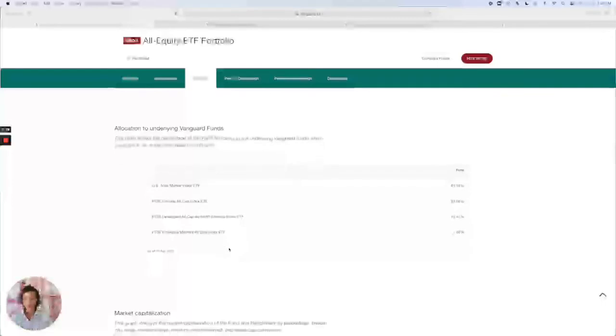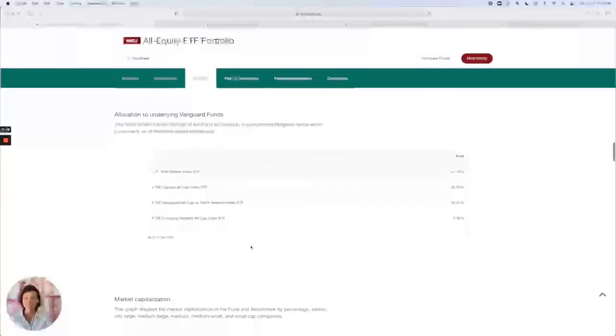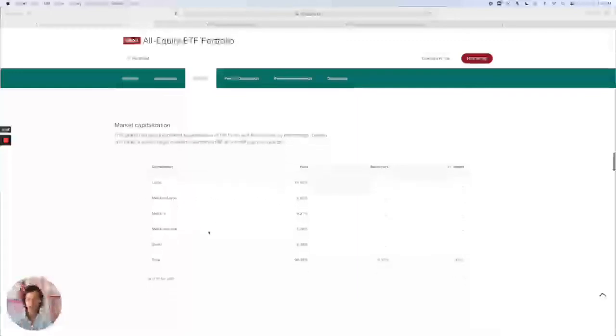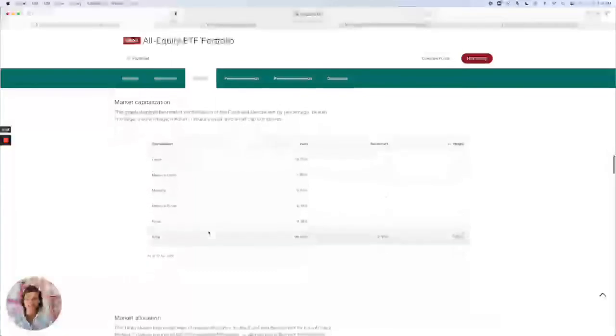That is absolutely an option, and then you would have more control over the actual allocation that you want in your fund. Say you wanted slightly more emerging markets, you could just change this allocation. But when you buy VEQT, this stock ticker, this is what you're getting, this mix of funds. And then this shows you the market capitalization, which is essentially the size of the business. And so this is mostly large cap businesses, as you'll see in a moment when we look at the specific holdings, and a small amount of small cap.